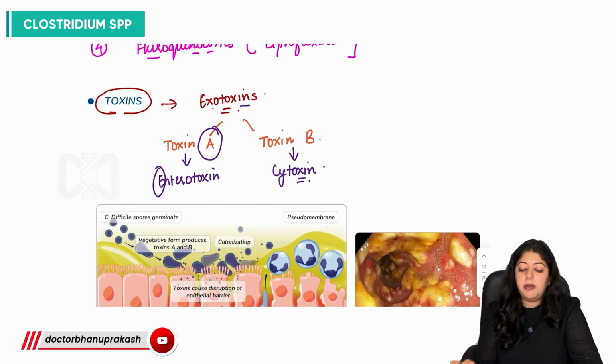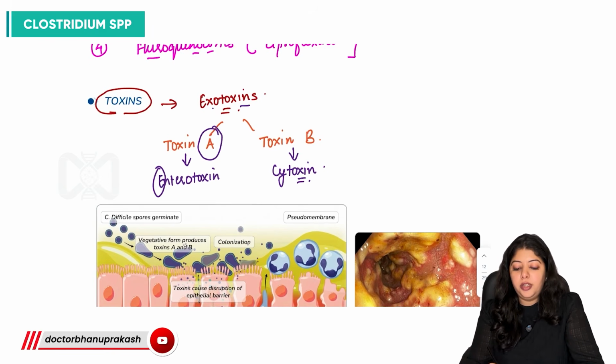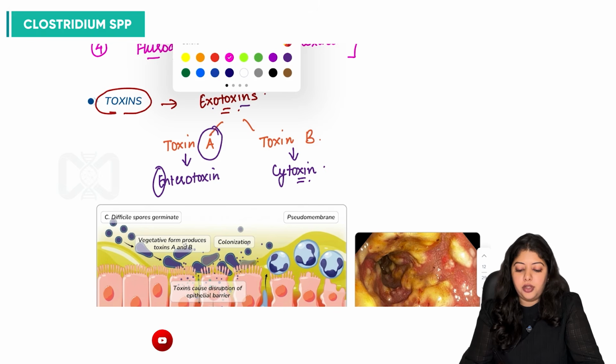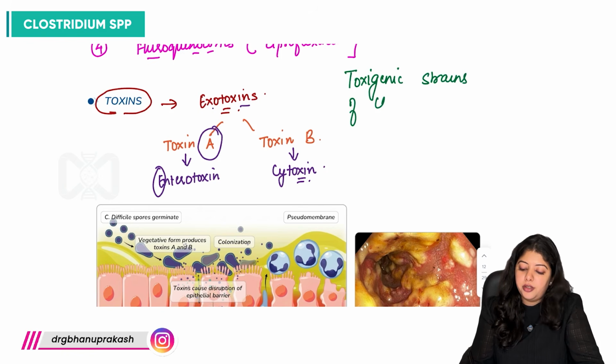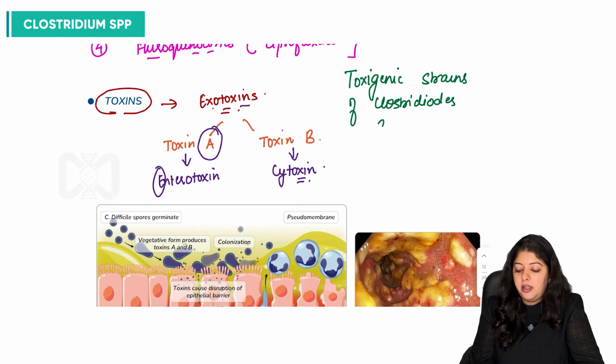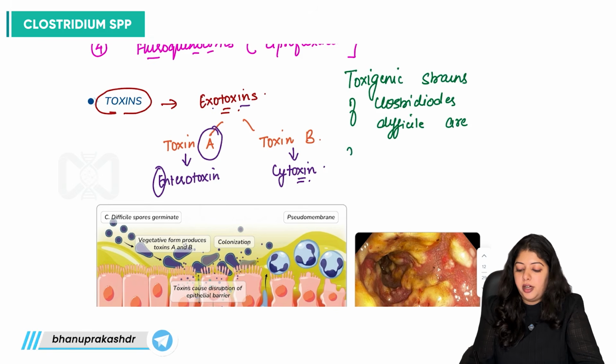And you must remember that only the toxigenic strains of Clostridioides difficile are responsible for pseudomembrane colitis.